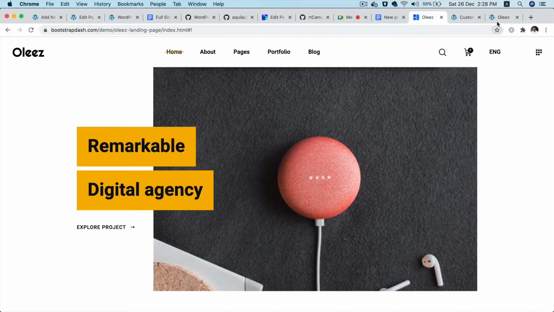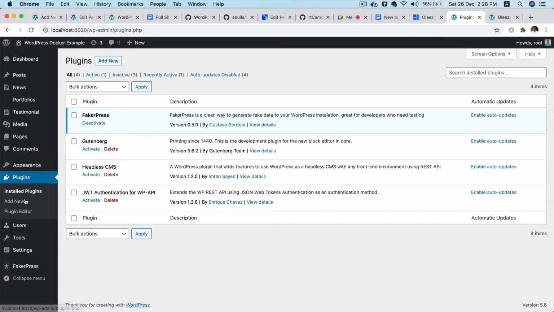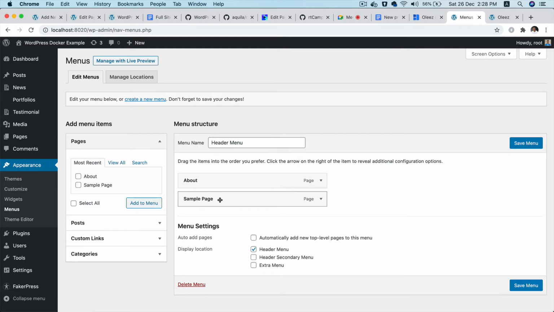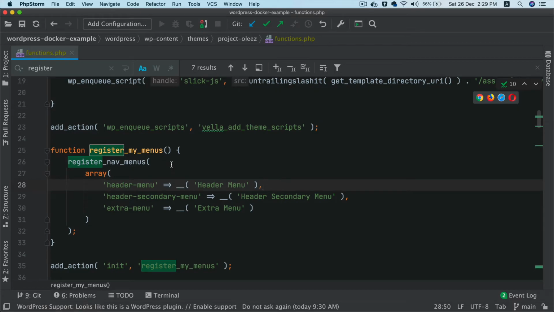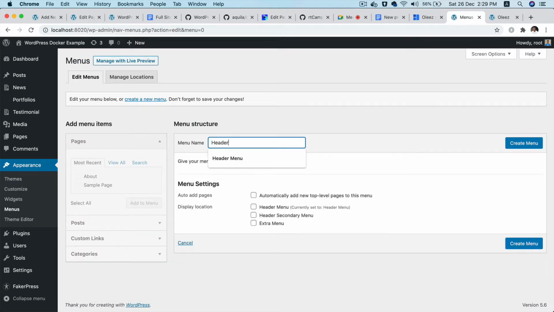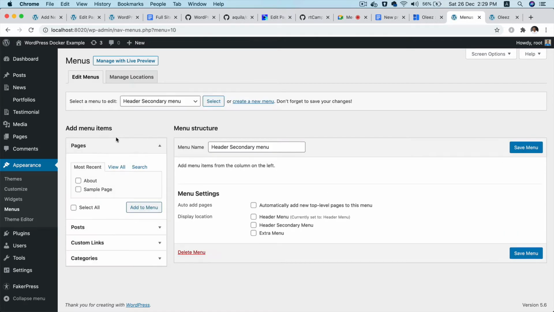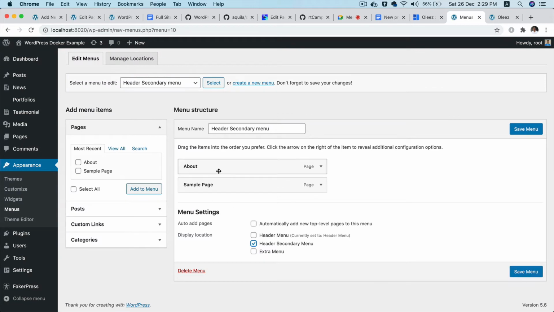Okay. Now when you do that, that option you will get in the menu itself. So if you go to appearance menus, you will get the option. Can you see now you have the header secondary menu because you use this, right? So all you have to do is create another menu. You'll click on create and then header secondary menu and then create it. Add couple of options here. I'm adding the same for now, and then select header secondary menu. So whatever you select here is going to come into the secondary menu.